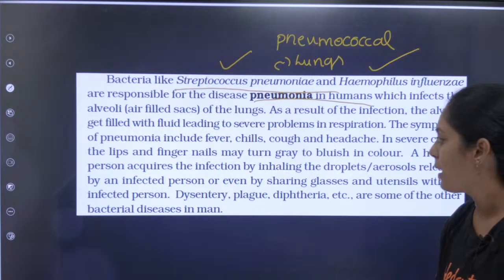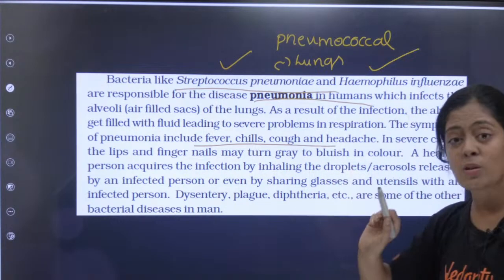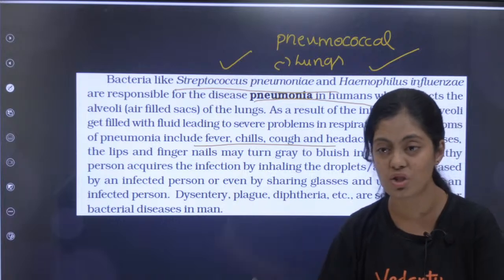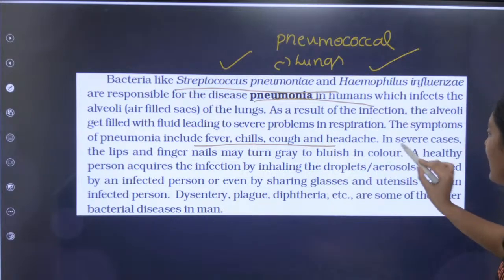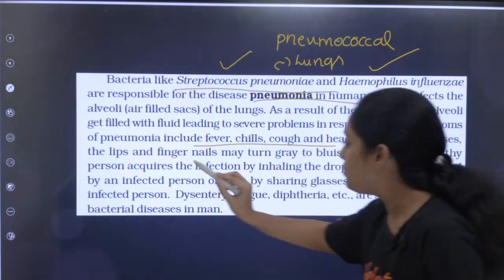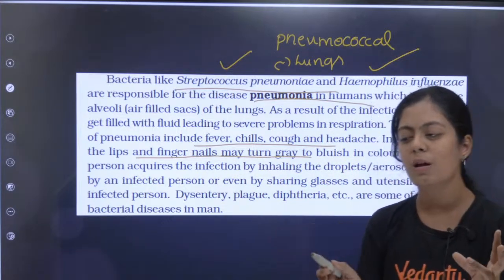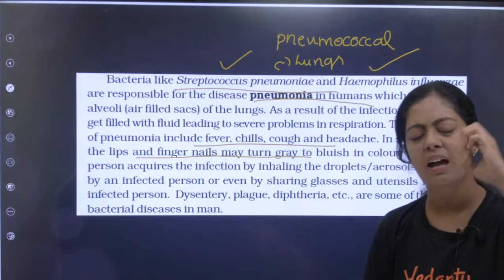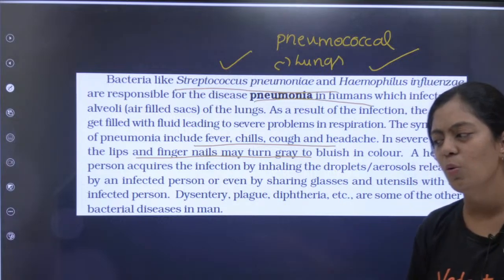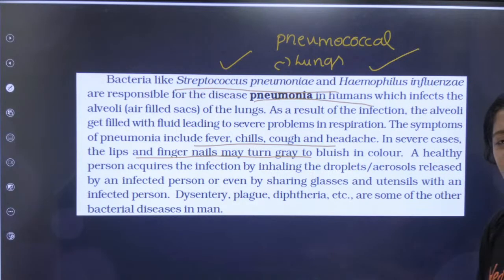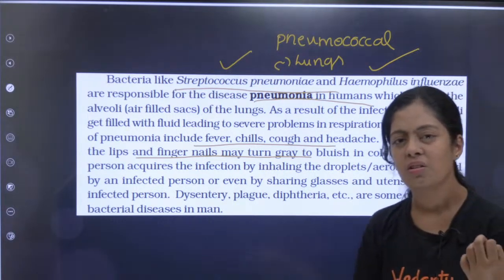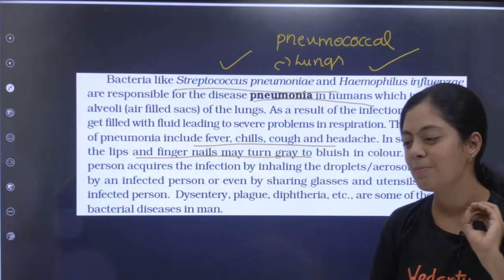See what happens, pasangla. Fever, chills. When you get a fever with shivering, that is what we call chills. Then you have cough, headache. In severe cases, the lips and fingernails may turn gray to blue. Tell me, pasangla, why do you think the lips and fingernails turn blue? Any idea why they are turning bluish? It's a very easy answer. Let's see how many of you say it.